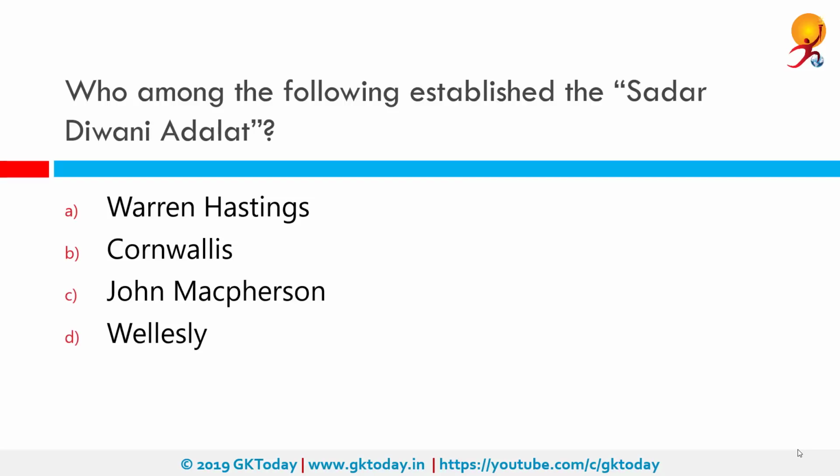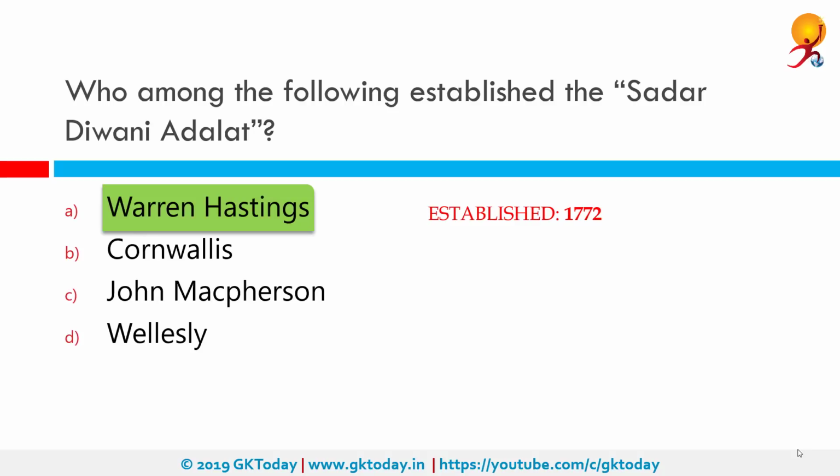Who among the following established the Sadar Diwani Adalat? The Sadar Diwani Adalat was the Supreme Court of Revenue in British India, established at Calcutta by Warren Hastings in 1772. It was reformed in 1780 and again in 1793 by the British Parliament.